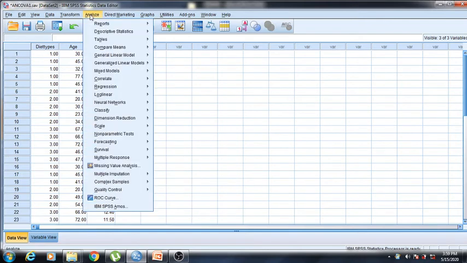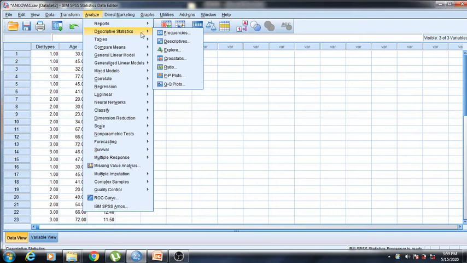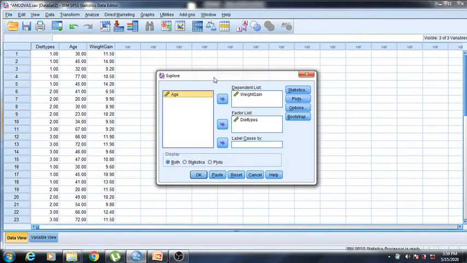Now we'll go to Analyze, then Descriptive Statistics, then Explore. In Explore we have to take this weight gain. This is our dependent variable, and we want to check the normality of weight gain at each level of the diet types, that is normal, junk and health diet. So we'll take it in the factor list.